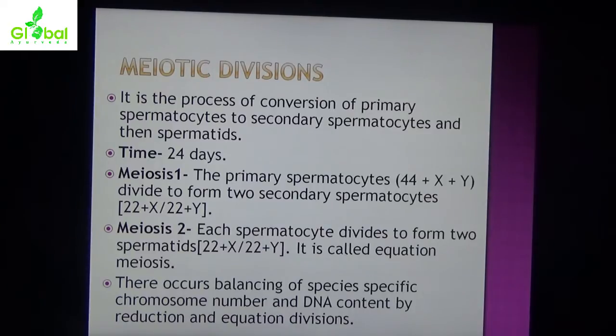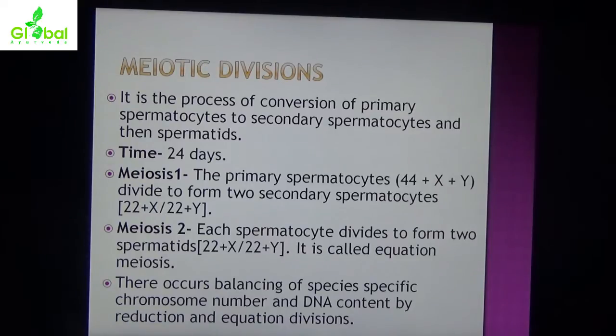Now, meiotic division. It is the process of conversion of primary spermatocytes to secondary spermatocytes and then spermatids. Time period is 24 days. Meiosis 1: the primary spermatocytes 44 plus X plus Y divide to form two secondary spermatocytes, 22 plus X or 22 plus Y. Meiosis 2: each spermatocyte divides to form two spermatids.